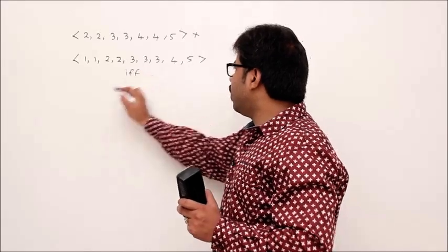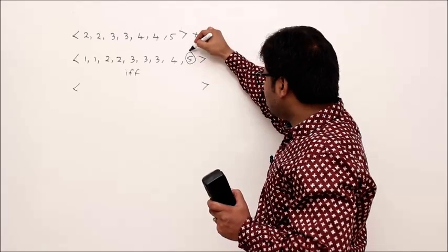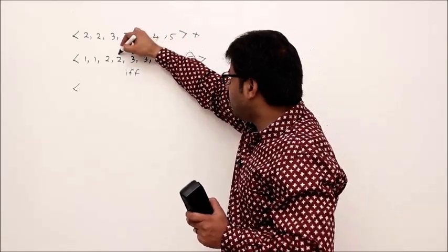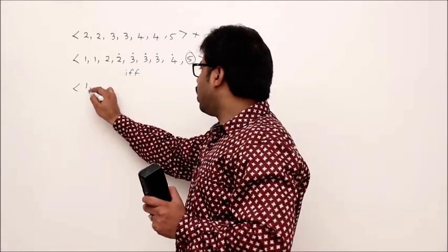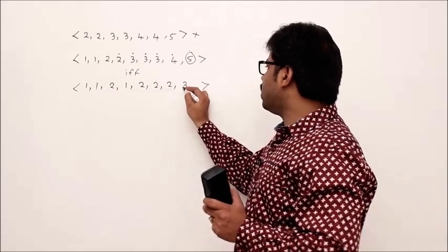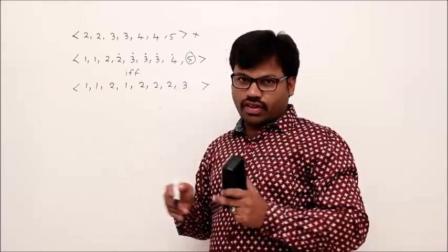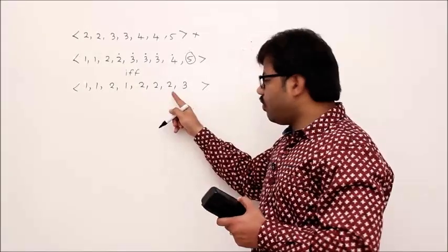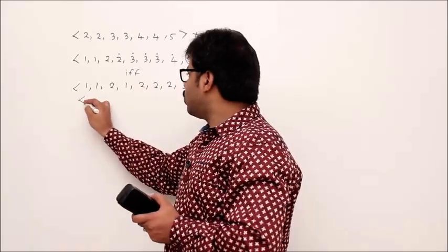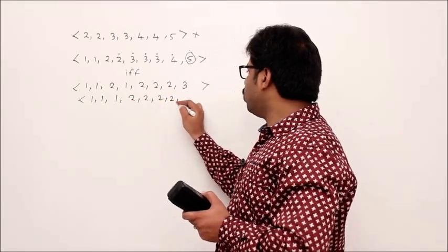First, this is graphic if and only if a new integer sequence is graphic. So to form a new integer sequence, select the maximum degree 5, then identify 5 points: 1, 2, 3, 4, 5. Remove 1 from each. Then you get 1, 1, 2, 1, 2, 2, 2, 3. Isn't it? So again, I am not sure whether this is graphic or not. Then again ask this question to Havel-Hakimi. For that, we have to submit the integer sequence in increasing order, isn't it? So that's why it should be 1, 1, 1, 1, 2, 3, 4 2s followed by 3.